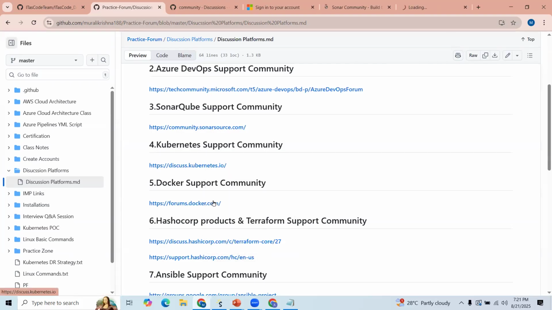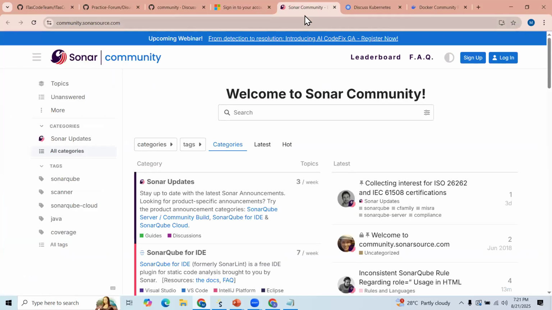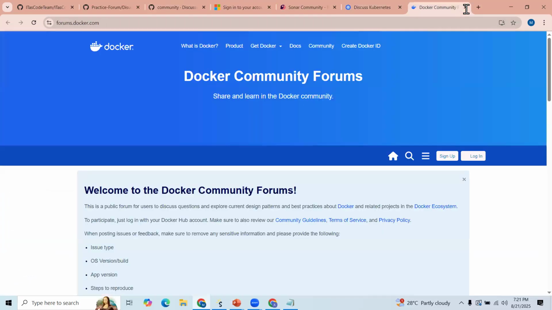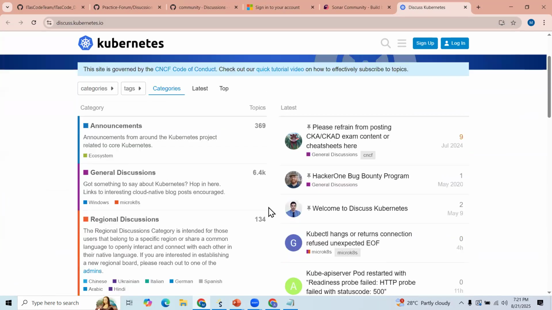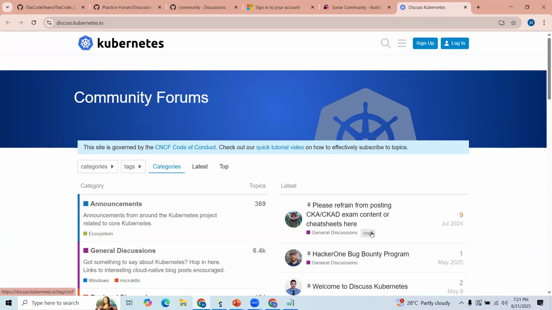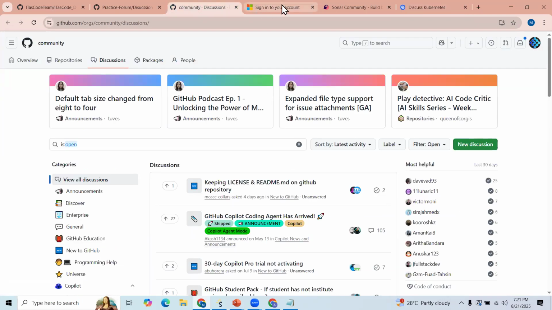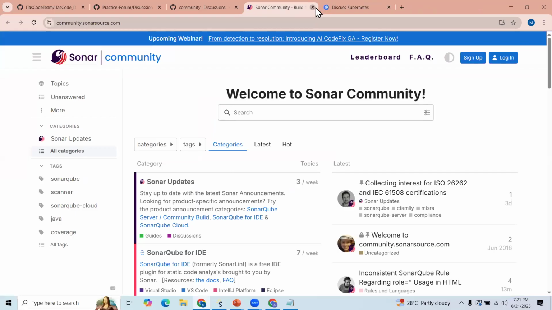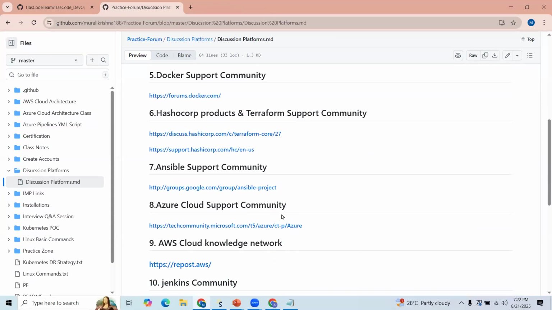Kubernetes and these are all communities. Please try to register for these. Our team will forward all these links. Whatever topic you're learning, try to explore these communities also. If you have some knowledge, observe the questions and try to answer them as well. Once you're comfortable, it's better to follow these communities, and we'll share the links with you.